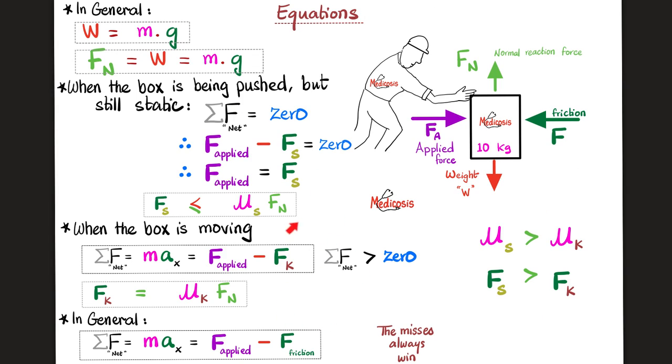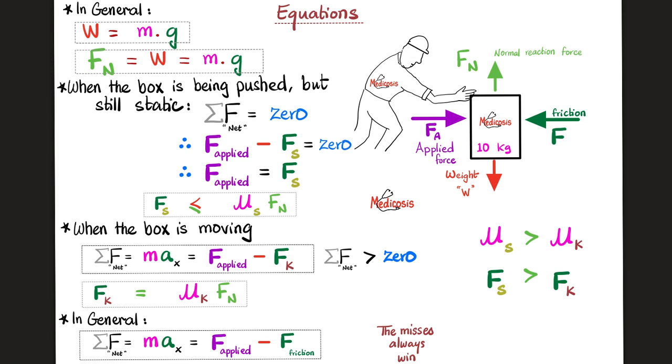And these are the equations that we talked about last time. Weight is mass times gravitational acceleration. Weight is trying to pull you down. It is opposed by an equal yet opposite force known as the normal reaction force, which is also mass times g. When the box is being pushed but still static, you can make this force equal that force. So the applied force will equal the static friction. And what is the static friction? It is less than or equal to mu s, which is the coefficient of static friction, multiplied by the normal force.